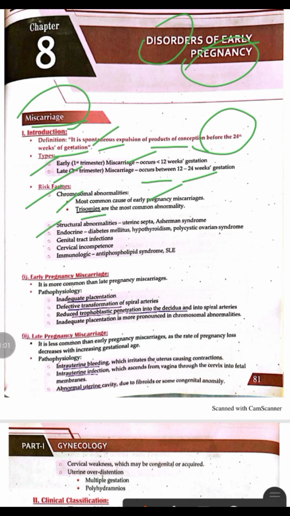Next are structural abnormalities like septate uterus or Asherman syndrome. They may lead to miscarriage, and endocrine causes like diabetes mellitus, hypothyroidism, and PCOS may also lead to miscarriage. Genital tract infections, cervical incompetence, and immunological causes like antiphospholipid antibody syndrome and SLE may lead to miscarriages. Antiphospholipid syndrome can lead to recurrent miscarriages.